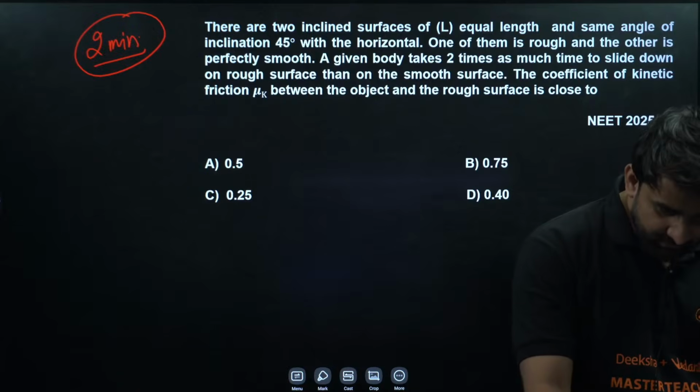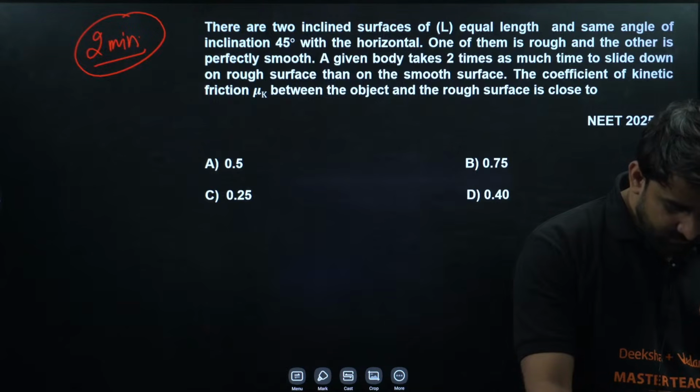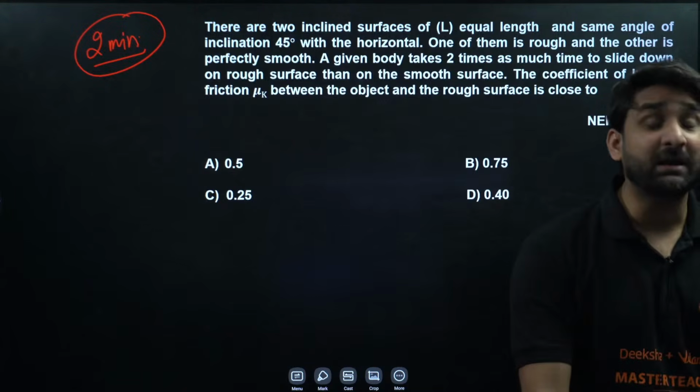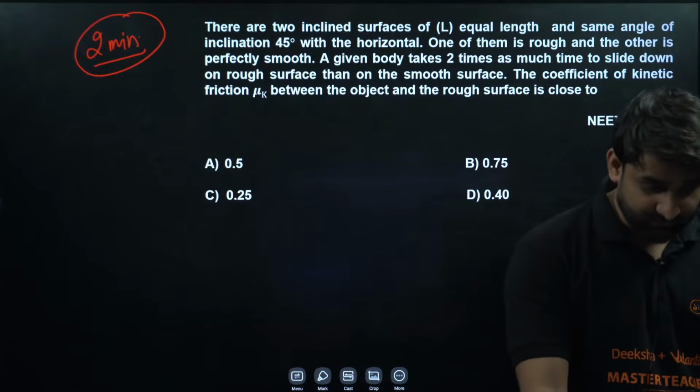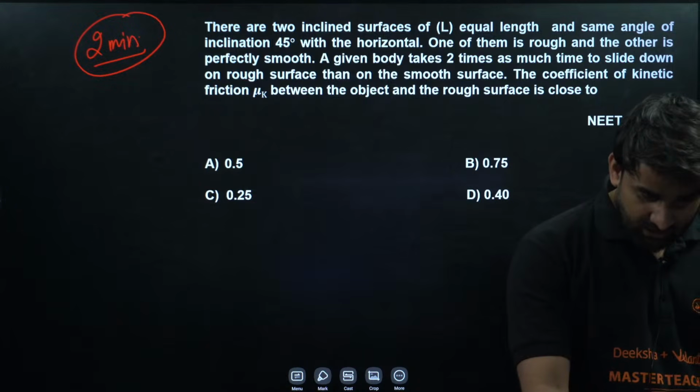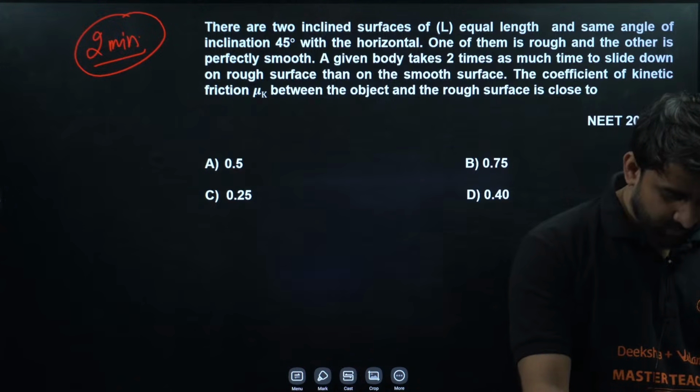Yes, anyone? Is there anyone who can give me the correct answer for this question? Yes, Sneha, Arun, anyone is there?